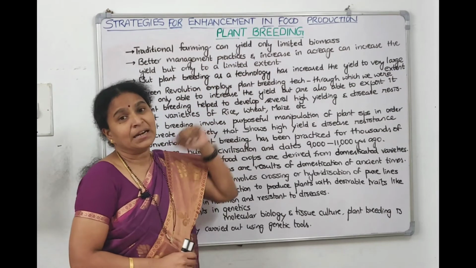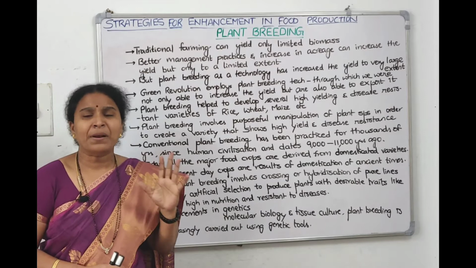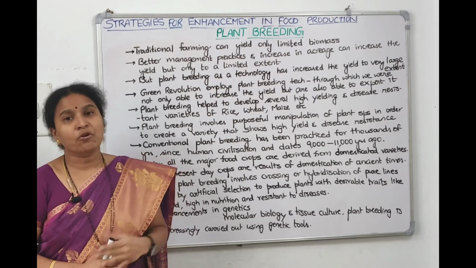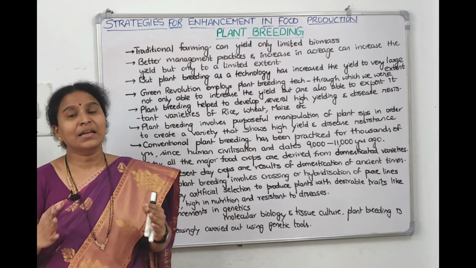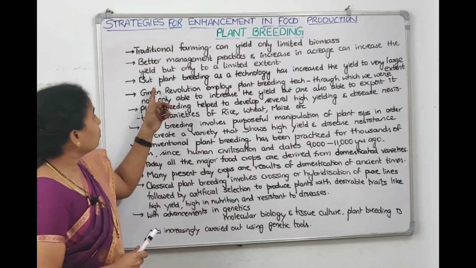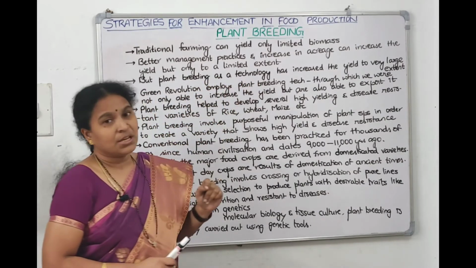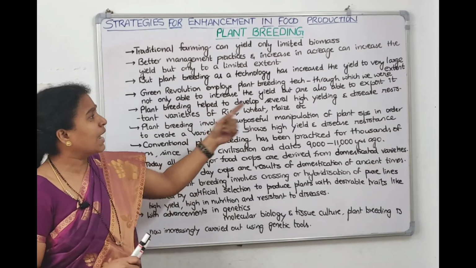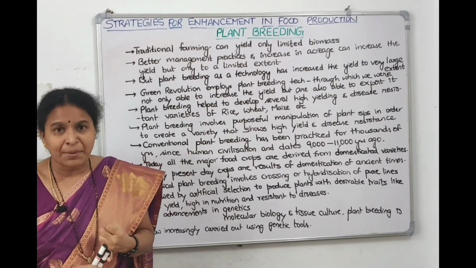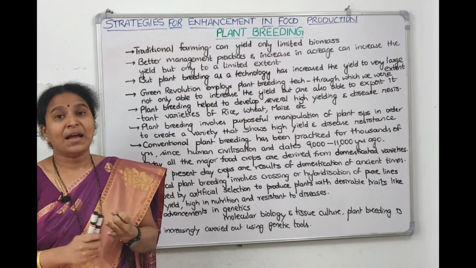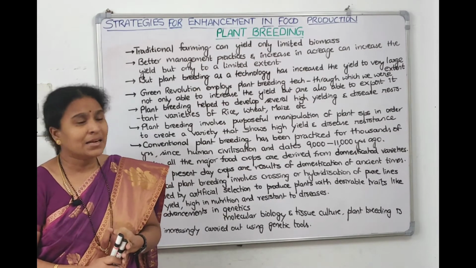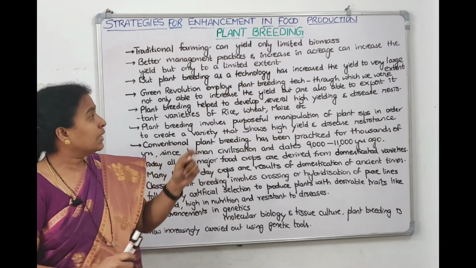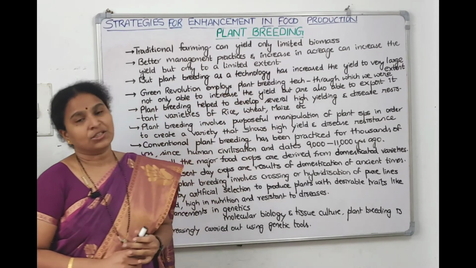But when we talk about plant breeding, it is manipulation of the genes, genetic manipulation we do, and we develop new varieties, improved varieties, so that we can enhance the yield to an enormous extent. So plant breeding as a technology, when we introduced it, has increased the yield to a larger extent. When we did traditional farming, increased the acreage, and did better farming practices, it increased the yield only to a limited extent. But the moment we introduced plant breeding techniques, it increased the yield to a very large extent.